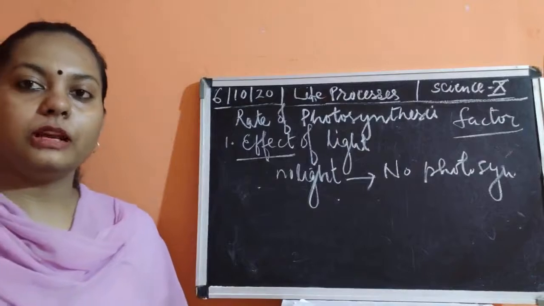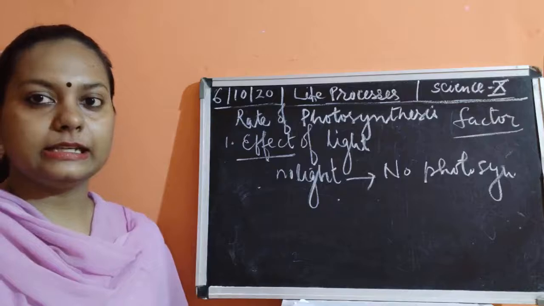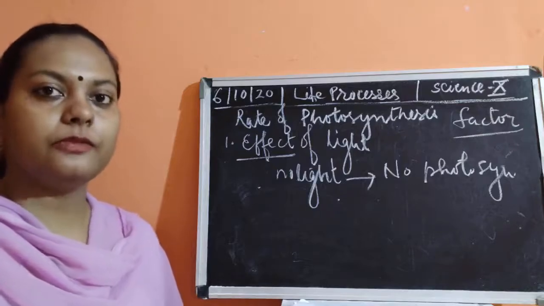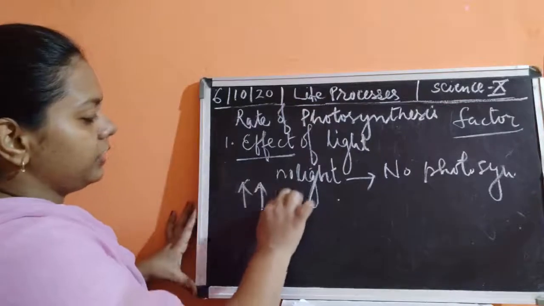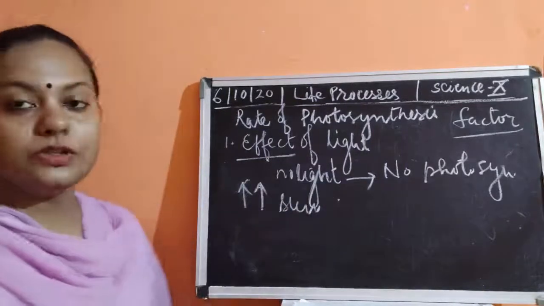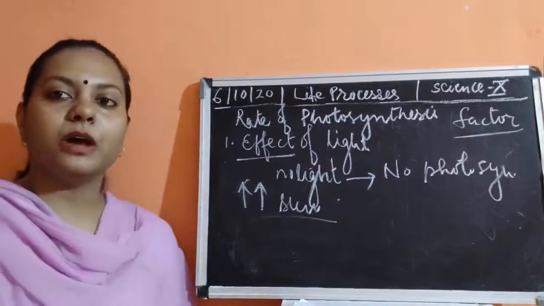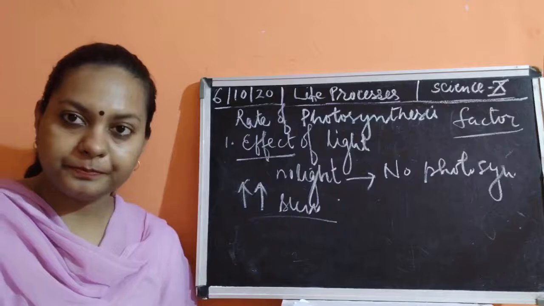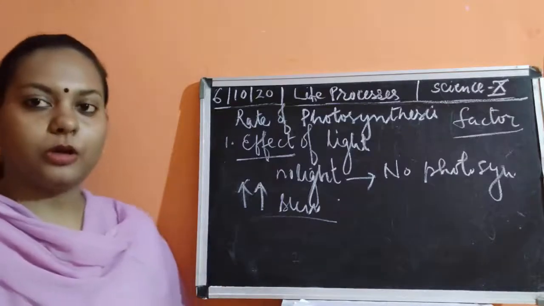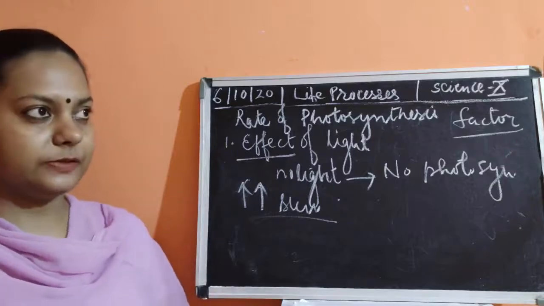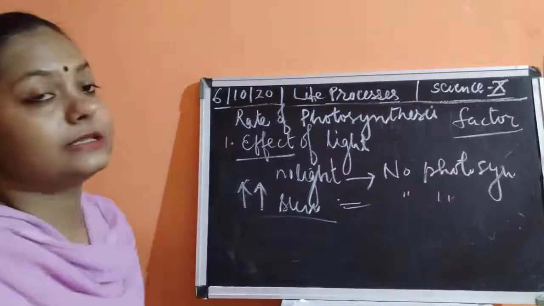Now, if more and more light is present, then what would happen? Whether the increase in the light intensity is going to affect the rate of photosynthesis or not. So, if there is an increase in sunlight, then what would happen? I told that when there is no light, it means no photosynthesis. Now, what will happen if a larger amount of sunlight is present? If sunlight is present in a larger amount and at a higher intensity, then also there would be no photosynthesis.